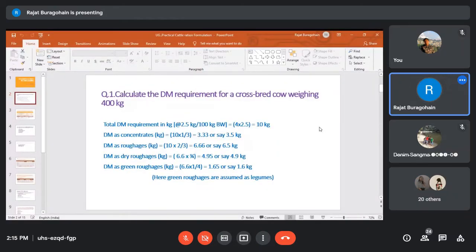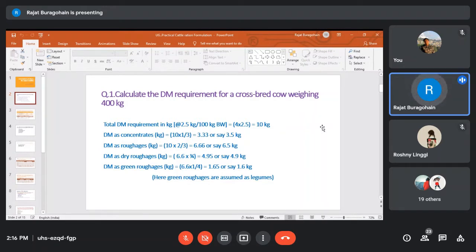of the body weight. It means local cattle need 2 to 2.5 kg dry matter per day per 100 kg body weight. But for crossbred animals, the requirement is higher than local animals. If it is crossbred animals, in that case, dry matter requirement will be 2.5 to 3% of the body weight. That is 2.5 kg to 3 kg per 100 kg body weight.